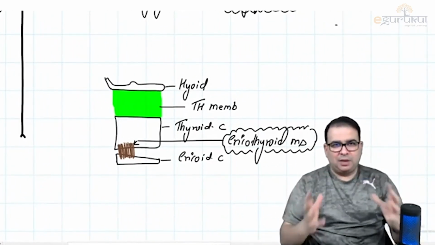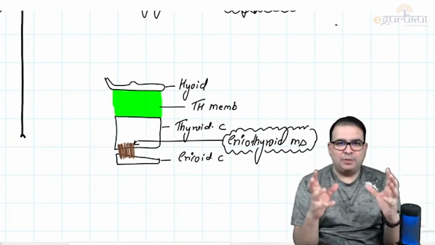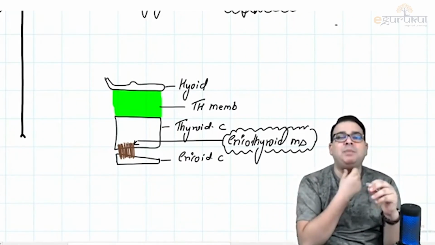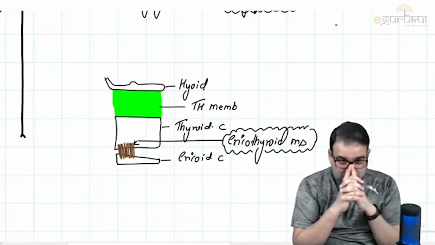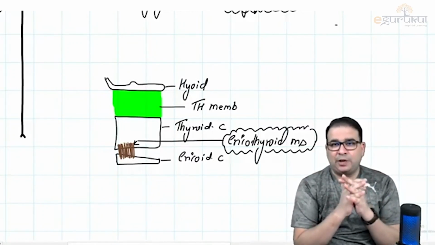So we got the plot. We have a hyoid bone. We have a thyroid cartilage. There is a thyrohyoid membrane. We have a cricoid cartilage. And there is this muscle stretching between them, which is called the cricothyroid muscle.